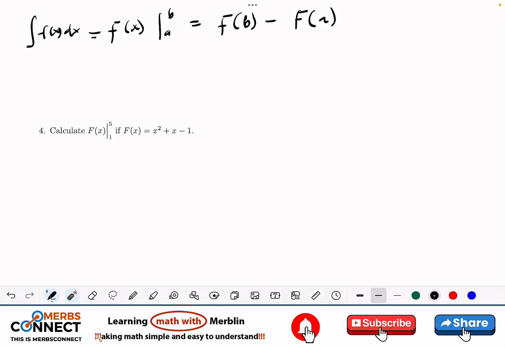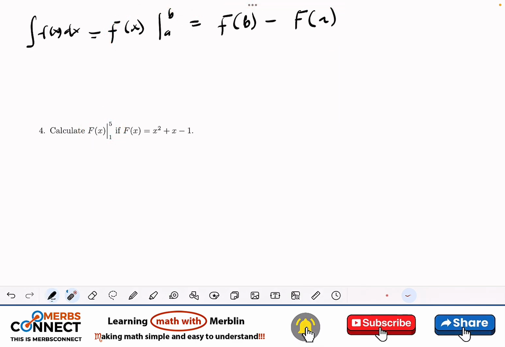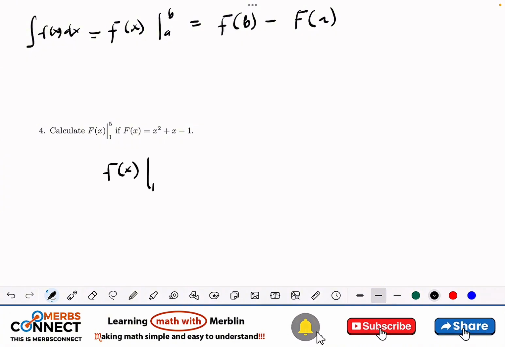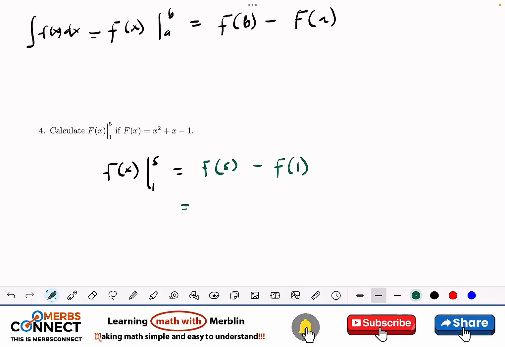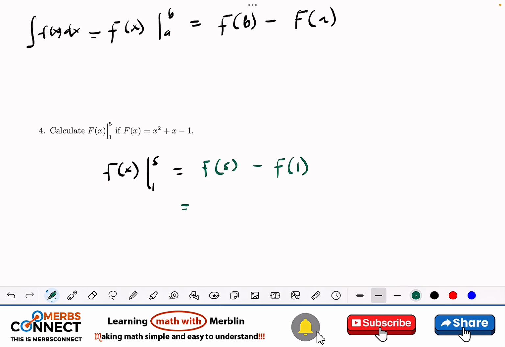Let's look at 4. So 4 is using the theorem that we just learned, which is the same as this. So for this one I don't need to do integration. So big F of x from 1 to 5 is equal to big F of 5 minus big F of 1. I have my big F already here. So all I need to do is substitution.